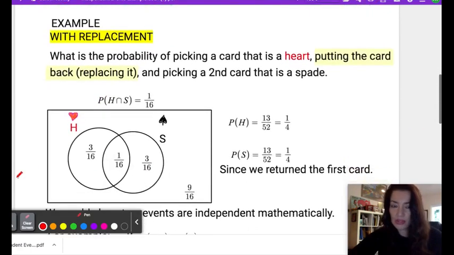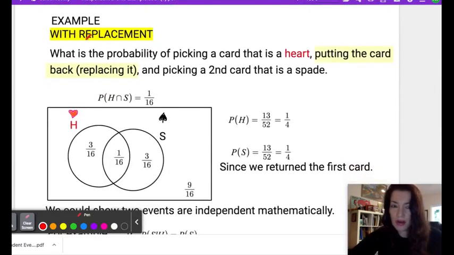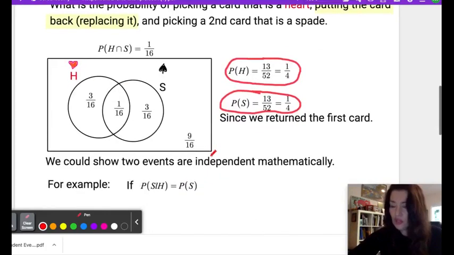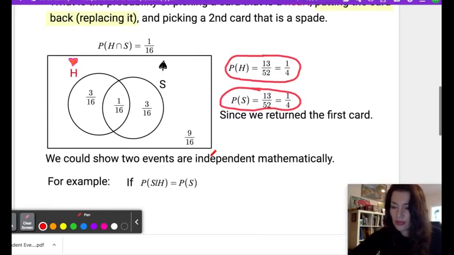First example I want to show you is what happens if we pick a card and we put the card back. That means with replacement. So what is the probability of picking a card that is a heart, putting the card back, replacing it, and then picking a second card, and that card is a spade? The probability of picking a heart is simply 13 out of 52. If I put the card back, what is the probability I pick a spade? Well, that doesn't change because I still have 52 cards and there are 13 spades, so it would be 13 out of 52.